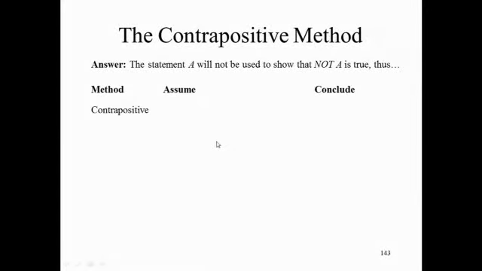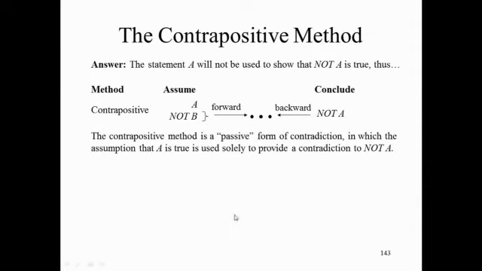And thus, with the contrapositive method, you can assume A is true and B is not true. Your job is to show that A is not true. And you'll do this by working backward from not A and forward from not B. A will just sit there passively to help you reach a contradiction. In fact, you can think of the contrapositive method as a passive form of contradiction in which the statement A just sits here and helps you reach a contradiction.